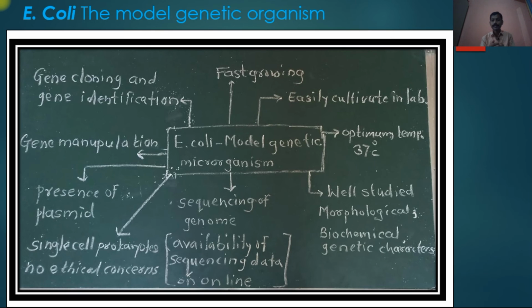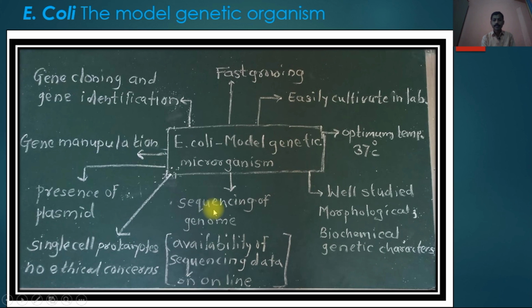Again, genetic characteristics. What operon systems are present? What mutations occur? All these morphological and biochemical characteristics are well studied in Escherichia coli, and that's why we can easily compare with other organisms. When we clone a specific gene inside Escherichia coli, if we see some morphological changes, it means these changes occur due to that cloned gene.